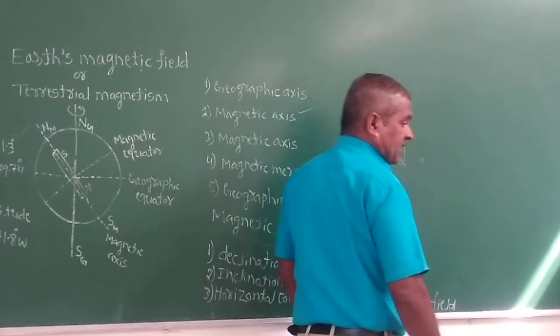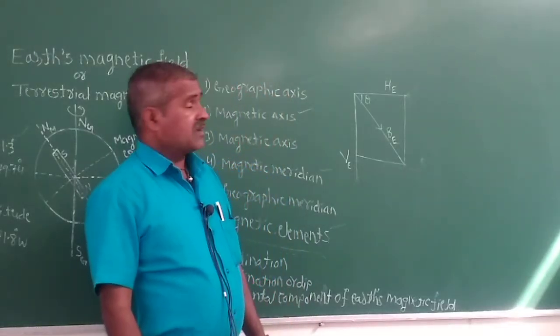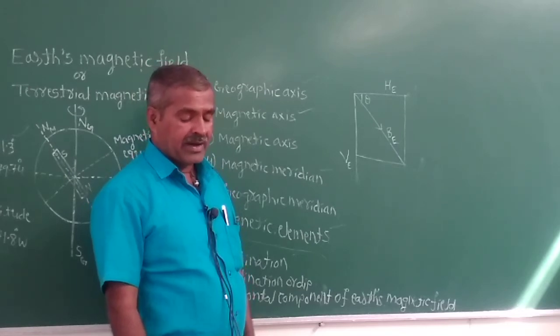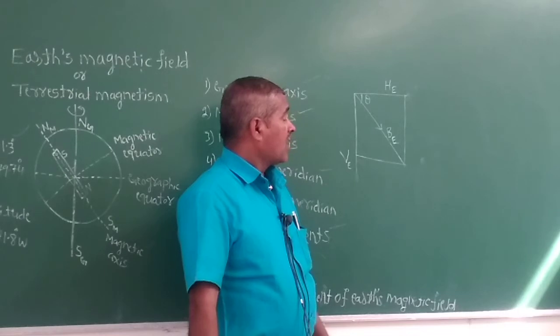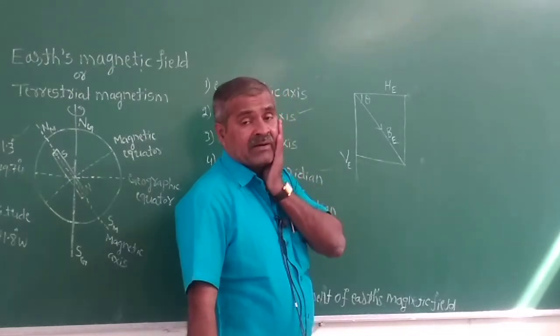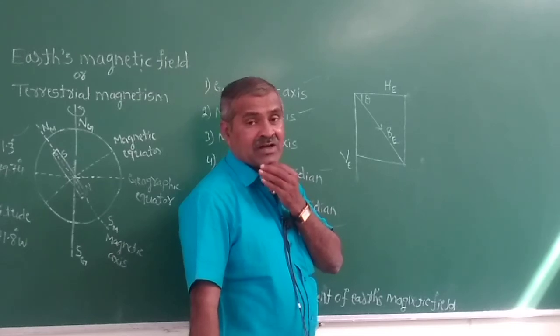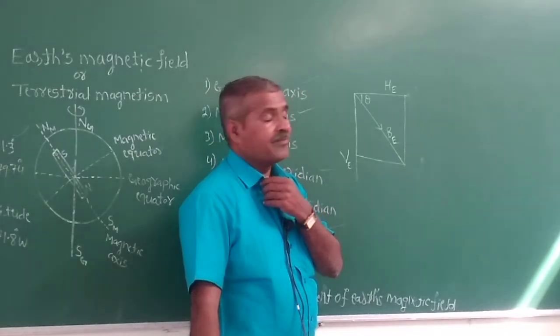Now, tan theta is the opposite side divided by the adjacent side, because tan theta is equal to sin theta divided by cos theta.